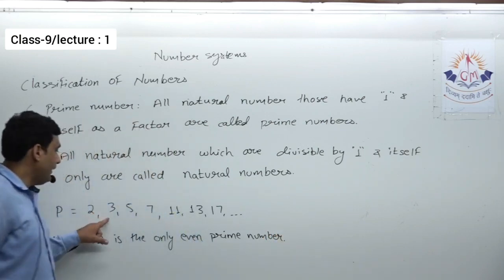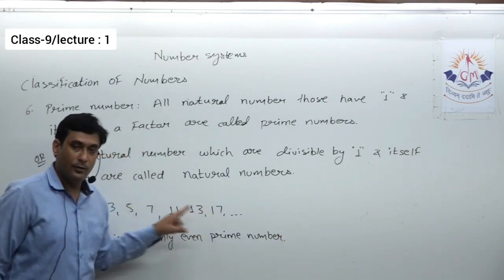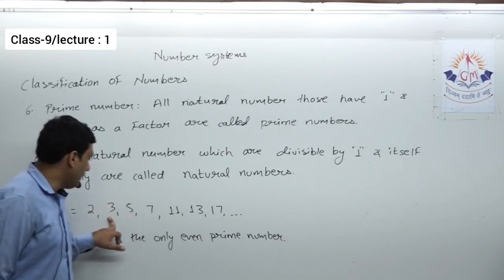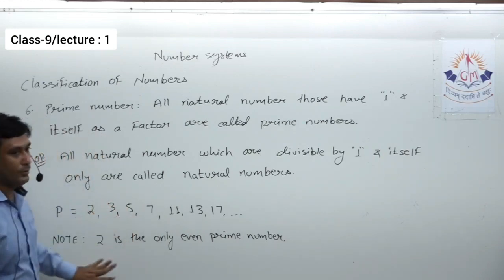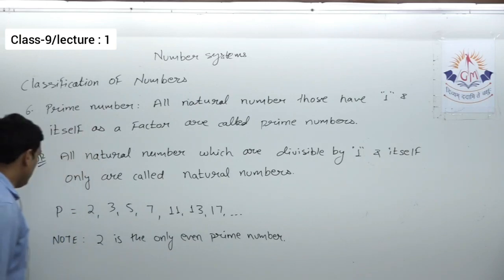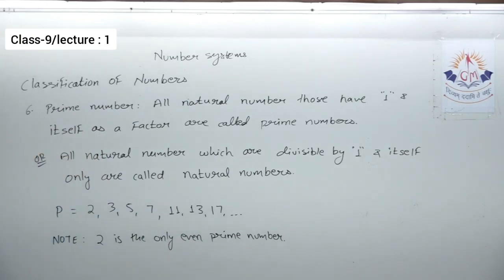Okay, now every prime is an odd number is false, but every odd number is not a prime. So note down up to this, then we'll come to the next type of number.